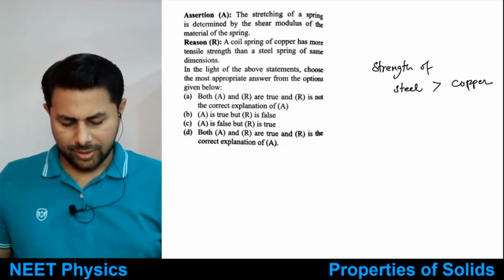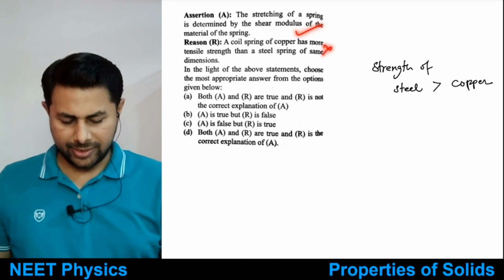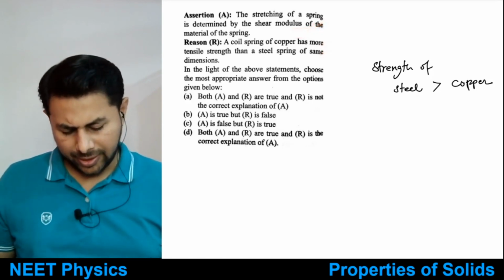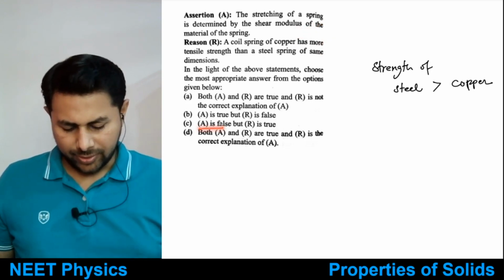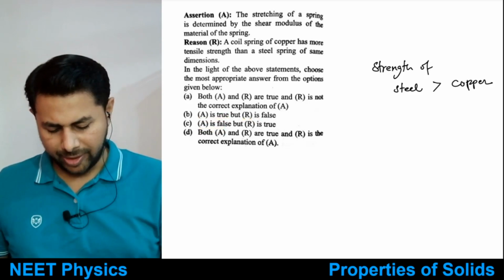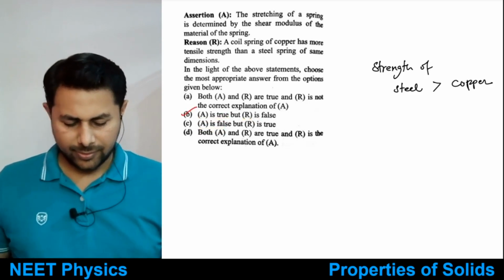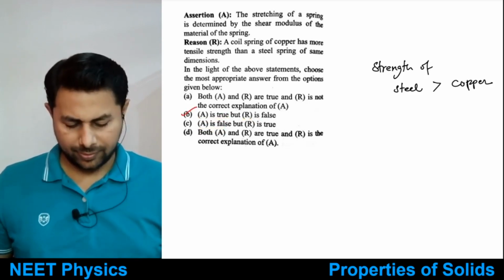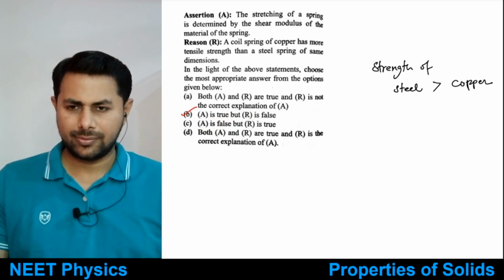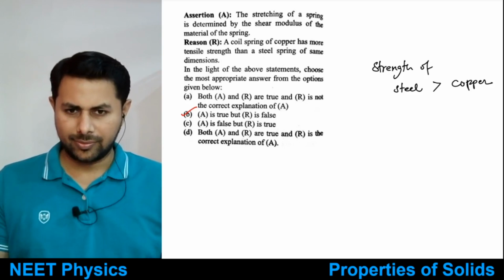So A is correct, B is incorrect. So that's why it should be option A is false. No, no, no. A is true, but R is false. So it should be option B, right?